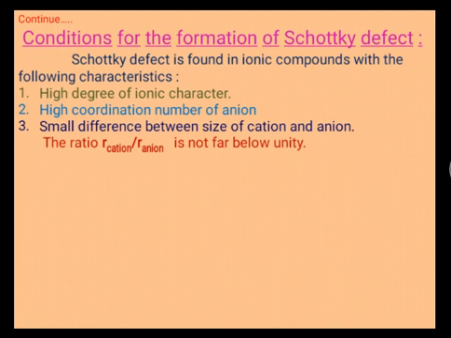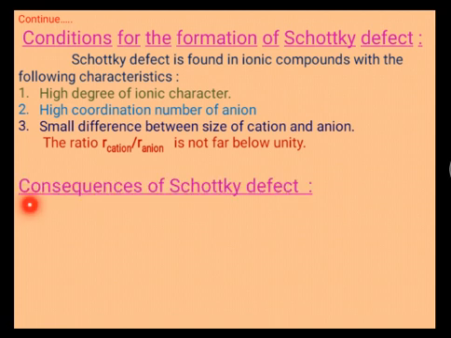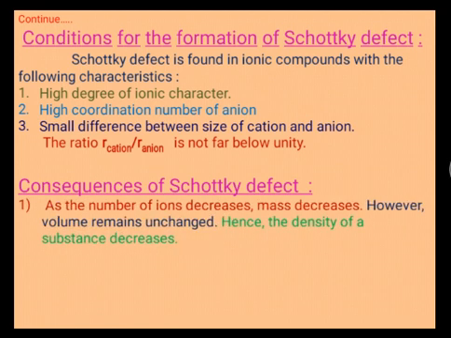Next are the consequences of the Schottky defect. As the number of ions decreases, mass decreases, then the density also decreases. Density decreases, but the volume remains unchanged. The first consequence of the Schottky defect is that the number of ions decreases, mass decreases, density of the substance decreases, but the volume remains unchanged.